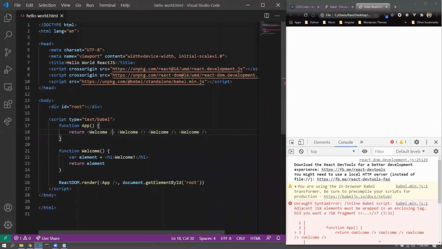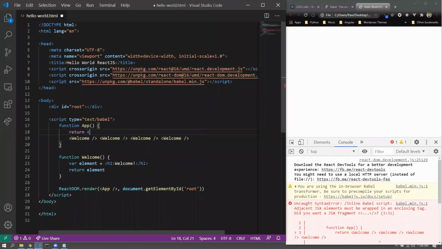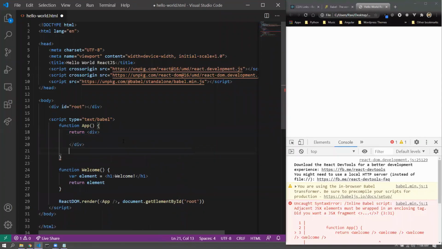Or you can wrap all four welcome in a single div. Yes, that is more like it. I would like to go for that. We can go for a single div element, and inside that element we'd have all the welcome components.